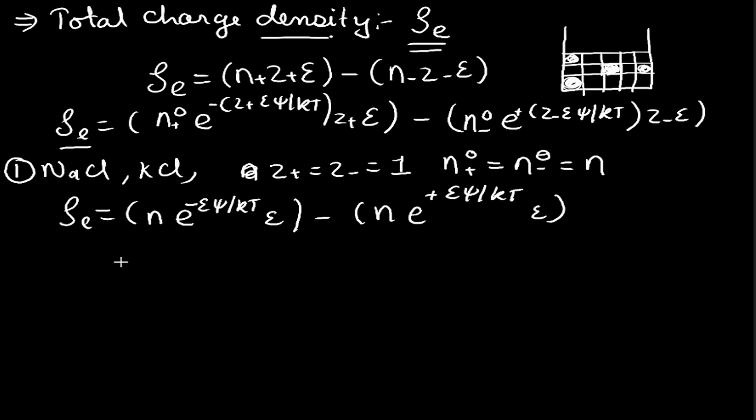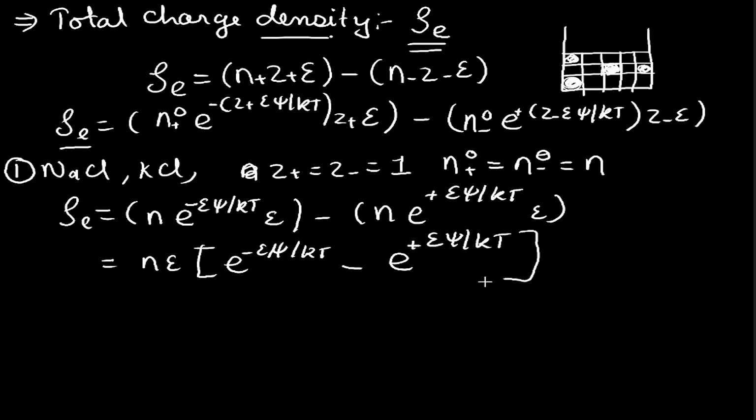From both terms we can take n epsilon common, and we have e raised to minus epsilon psi by kt minus e raised to plus epsilon psi by kt.